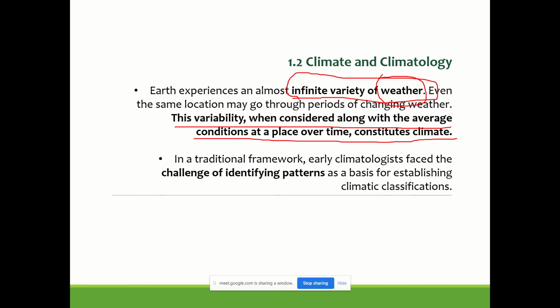These conditions are observed over a period of time, and the zones are classified. Climatic zones are classified in a traditional framework. Early climatologists faced a challenge in identifying patterns as a basis for categorizing the regions into specific zones.